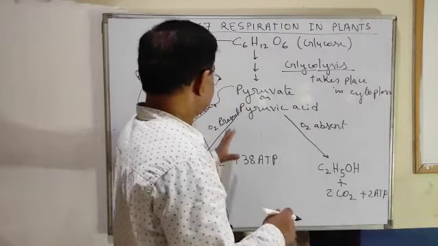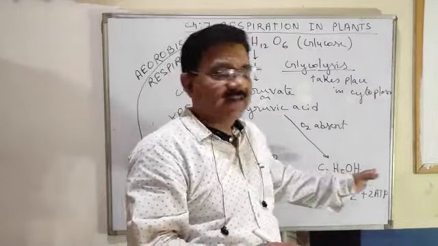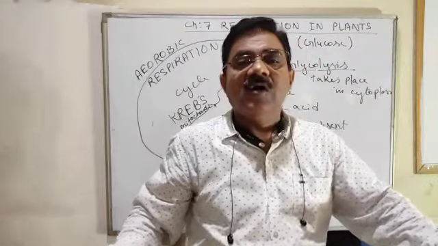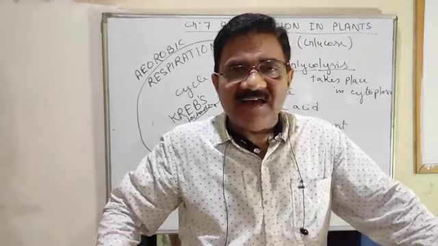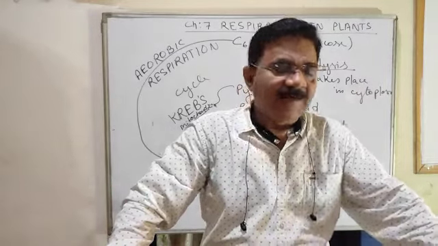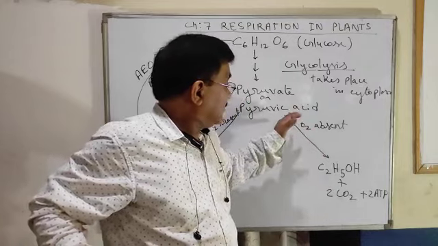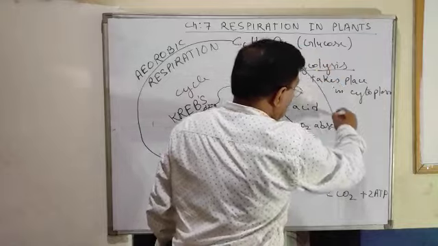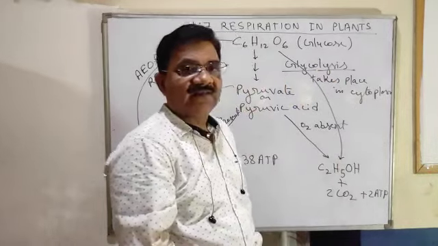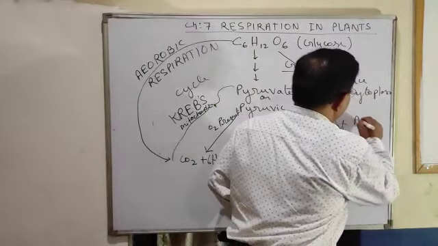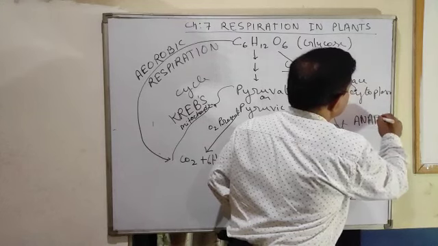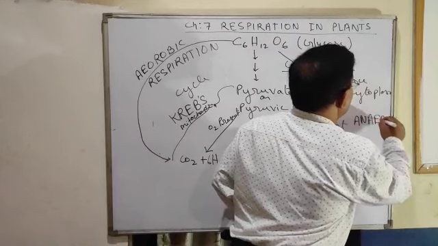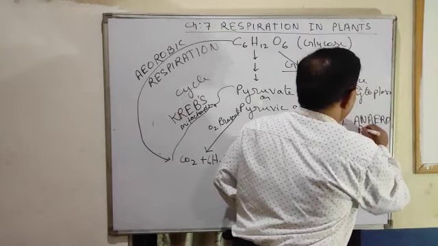See here, if ethanol or ethyl alcohol plus 2 molecules of carbon dioxide and 2 ATP is formed, that is, if glucose is converted to this, then such a reaction is called anaerobic respiration.